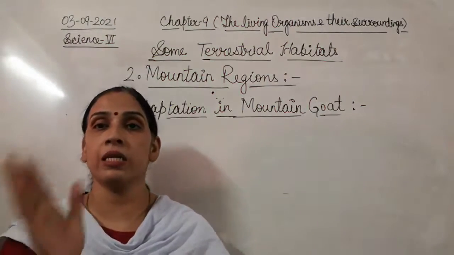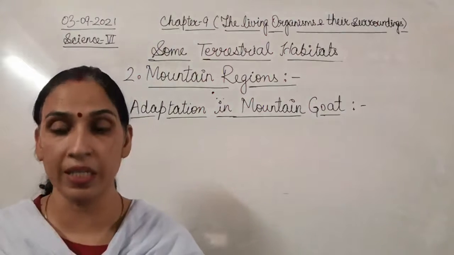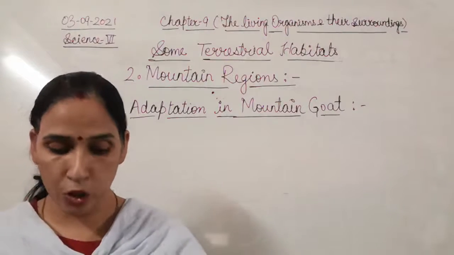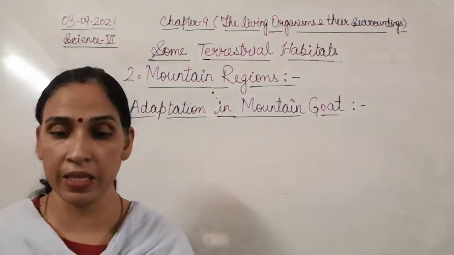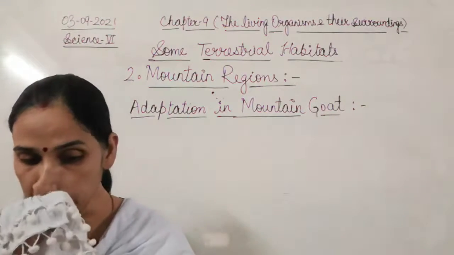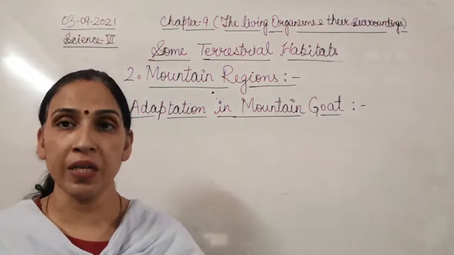So they do not climb over the pine trees or the oak trees. So that is the adaptation of the snow leopard, which is very common, and adaptation in the yak and in the mountain goat. That we have seen.